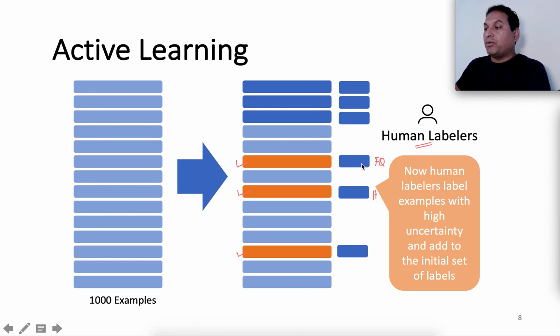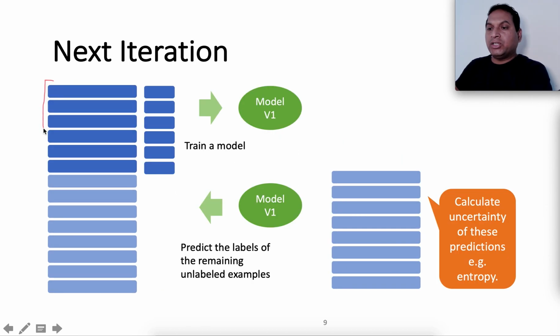Then we will add these newly labeled examples by the human labeler to our initial subset and create a new training subset called DS1. We had an initial 100 examples, and now we added 50 more, so totally 150 in the DS1 training set.